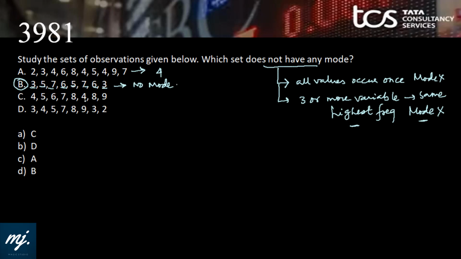Still, let's check others. 4, 5, 6, 7, 8, 8, 4. 4 is occurring twice, 8 is occurring twice. Series C has got 2 modes, and the 2 modes are 4 and 8. It is bimodal distribution. Series D, 3, 4, 5, 7, 8, 9, 3. 3 is occurring twice, otherwise all are occurring once.